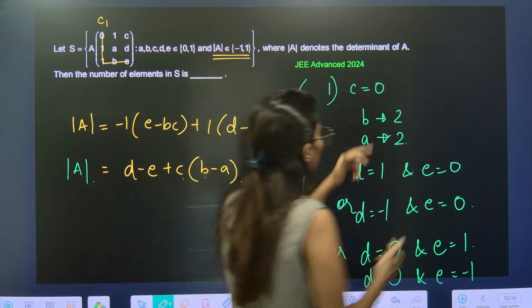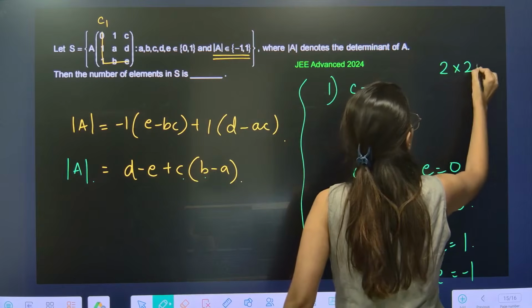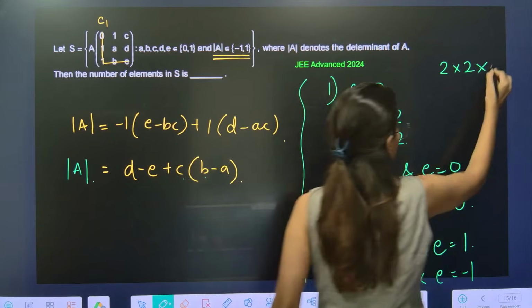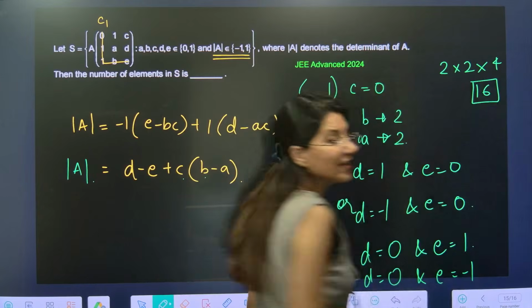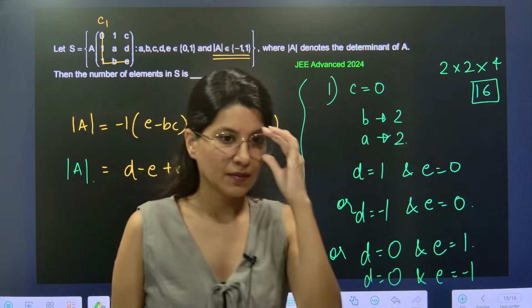So 2 multiply 2. Multiply. Now we have 1, 2, 3, 4. So 4 2s are 8, 8 2s are 16. We are getting 16 from here.